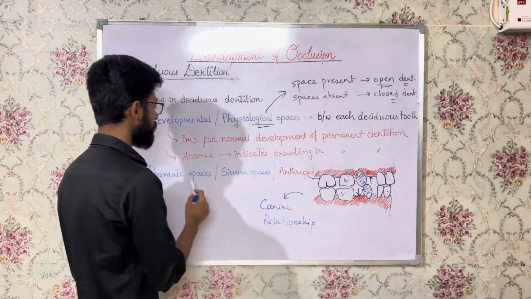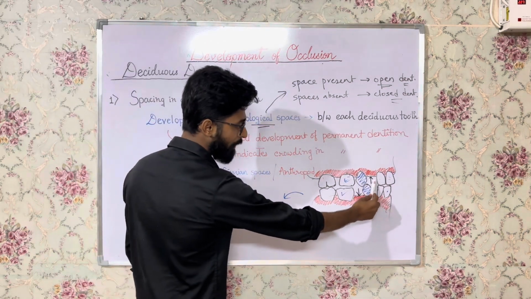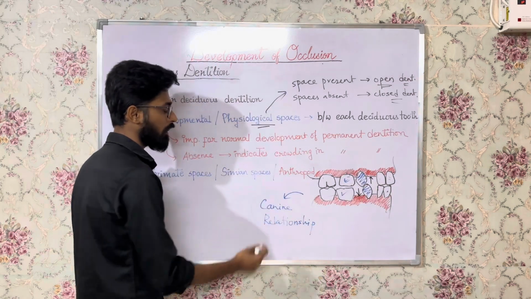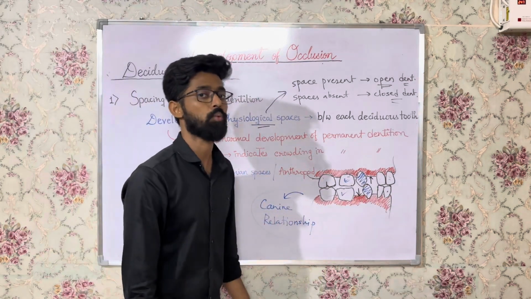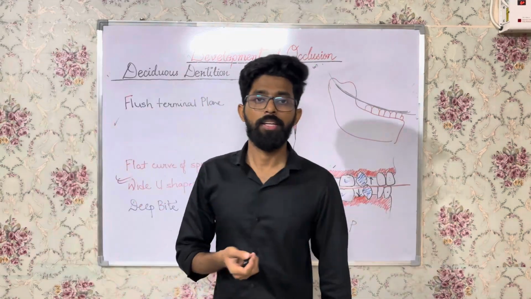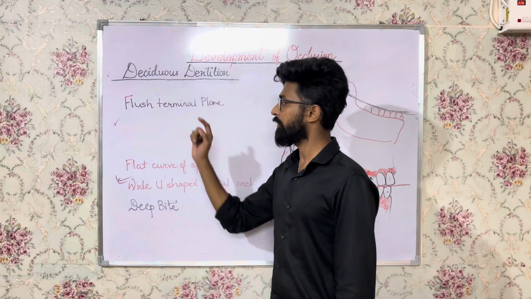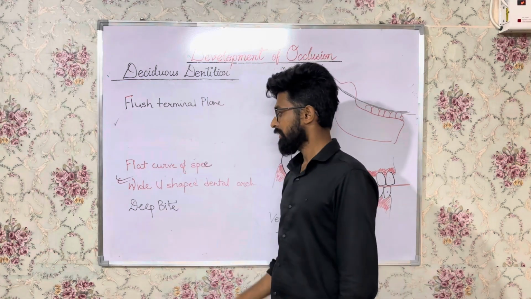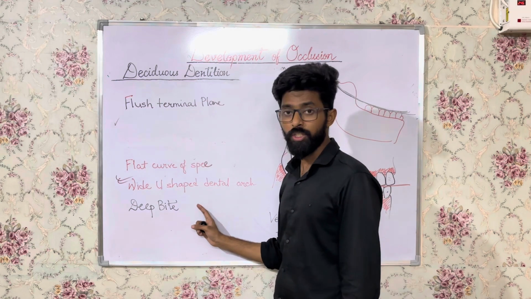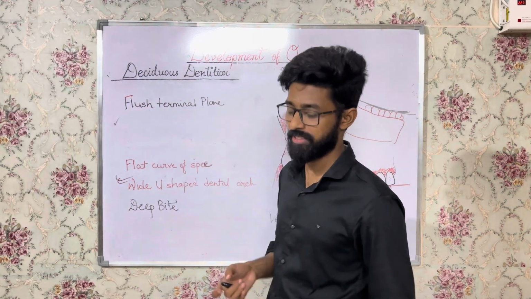But for now, the primate space or the simian space, that is the space mesial to the maxillary canine and distal to the mandibular canine, is very important for establishing the class 1 canine relationship, right? Now coming to the other features of deciduous dentition. The first is the flush terminal plane, then there is deep bite, flat curve of Spee, wide U-shaped dental arch and the vertically placed incisors, right?